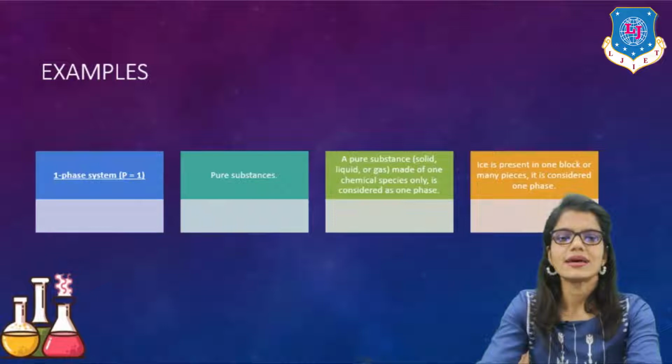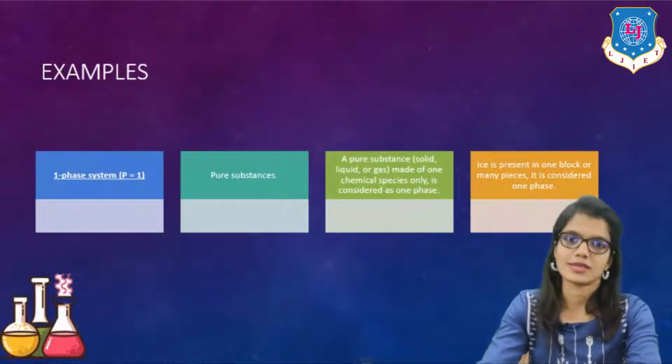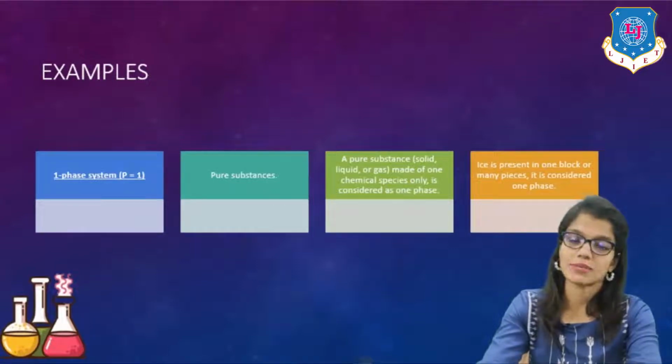So ice, which is present in one block or in many pieces, is considered one phase. Why is it so? Because whether it is present as one block or in different parts, the chemical properties and the physical properties remain the same. Because of it, it is referred to as a one phase system.